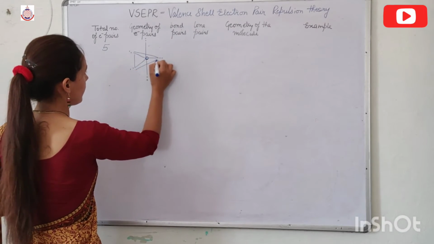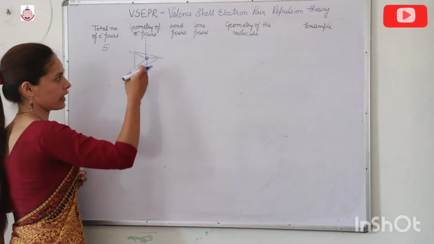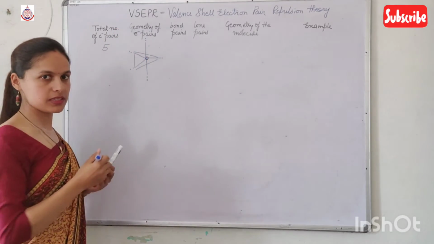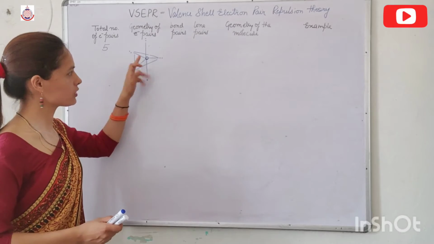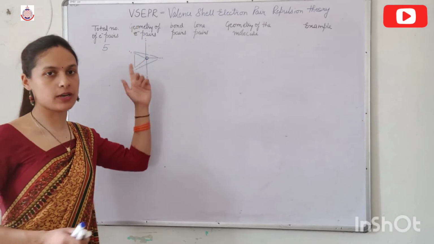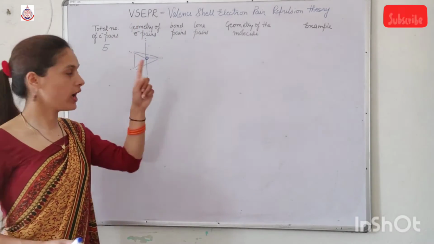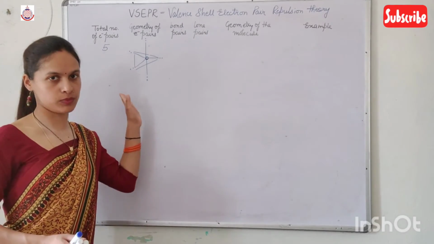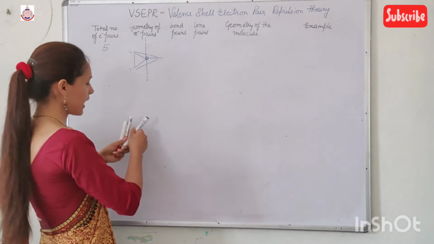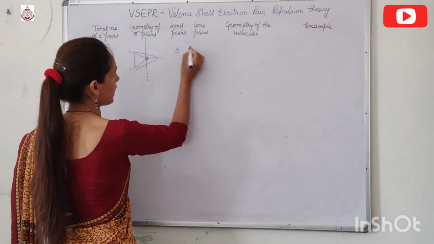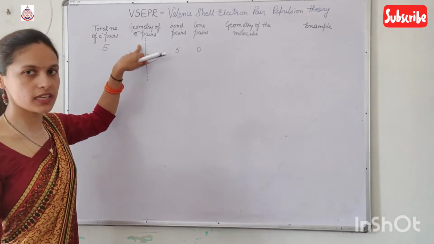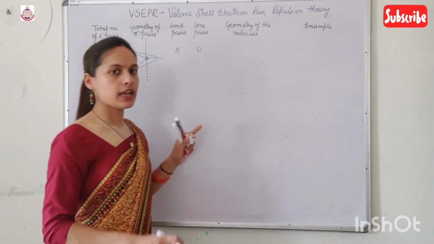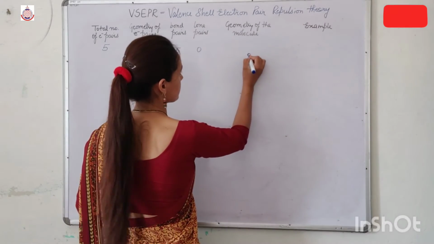Here is the triangle, and these two are above and below. Means these two bonds are not in the board. These two bonds are above and below. Means this bond is towards you and the lower one is away from you. Now, if we have 5 bond pair and 0 lone pair, then the geometry of the molecule is similar to that of the electron pair. Electron pair, it means here is the central atom.